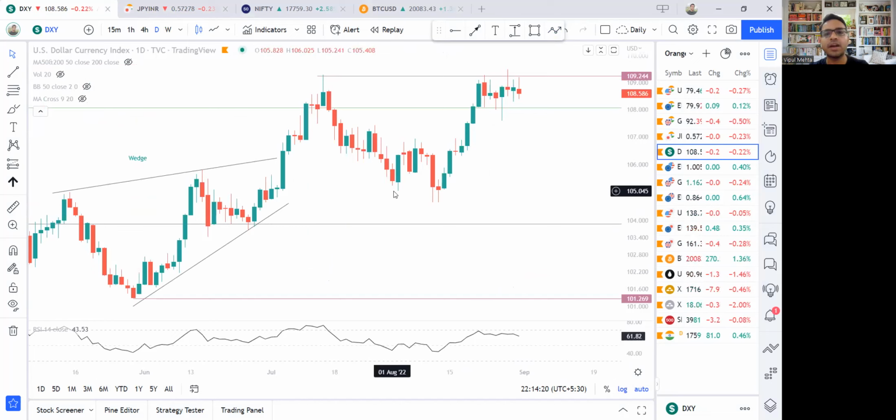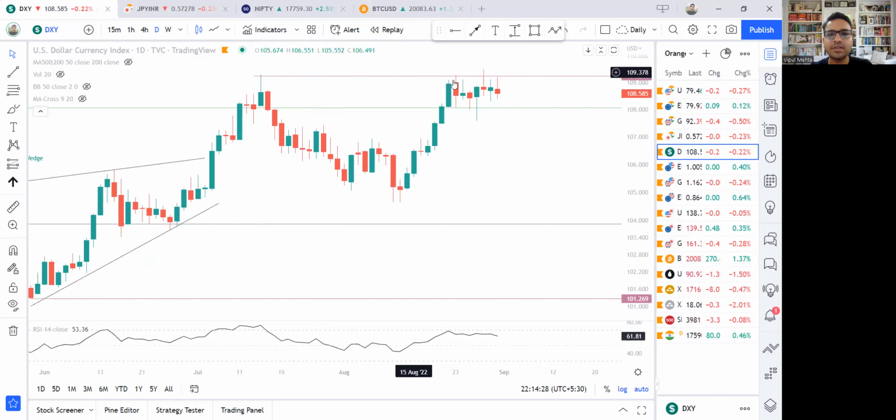Let's go global and take a look at the dollar index DXY. Again, this 109.24 has been acting as a resistance, and the same thing is happening today as well. Mind you, now we are in the global market. The global market is open, there is no holiday in the global markets today, and therefore whatever is happening in the global markets is pretty much live. Here we are, yet another indecisive day that is going on so far.